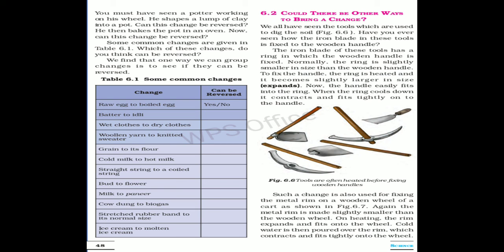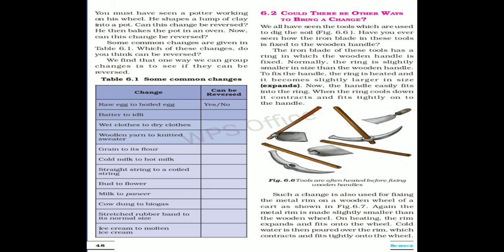The iron blade of a spade has a ring in which the wooden handle is to be fixed. The iron ring of a spade blade is made slightly smaller than the thickness of the wooden handle which is to be fixed in it. To fix the handle, the ring of the iron blade of the spade is heated over a fire.